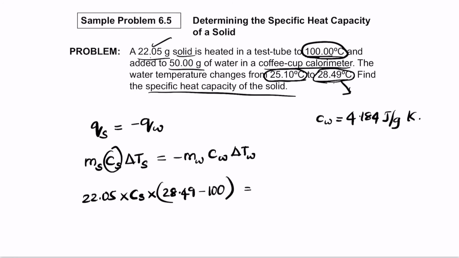is equal to minus the mass of water, which is 50 grams, times Cw, which is 4.184. Here, because we are taking the difference, we do not need to consider the change in temperature. So remember that you don't need to write it in Kelvin. You can change it into Kelvin, but that doesn't change your answer. So times the change in temperature of water, which is the final temperature minus initial temperature, so 28.49 minus 25.10.